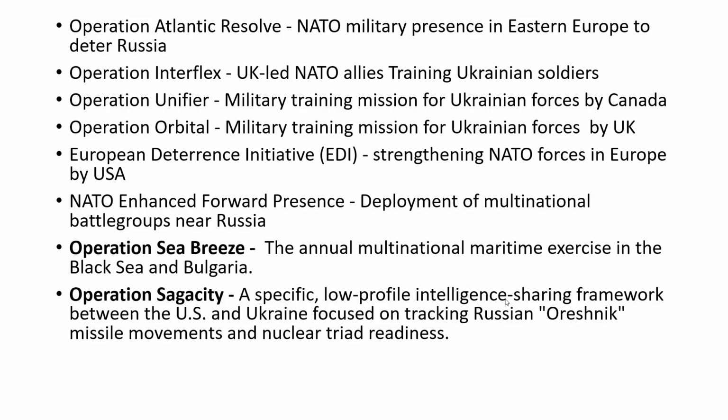So they are sharing intelligence. They are doing some spy work and giving information to Ukraine, or Ukraine is giving information to the US, about Russia's whereabouts and Russia's presence or forward movements. So this is to track the Russian Oreshnik missile movements and nuclear triad readiness. So they are keeping a record of what Russia is doing. Okay, they're tracking Russian missiles and nuclear missiles and all. And this is an intelligence sharing framework between the US and Ukraine.